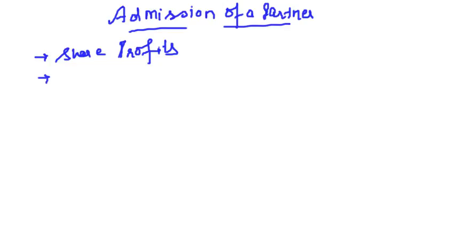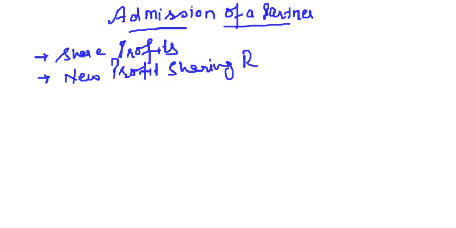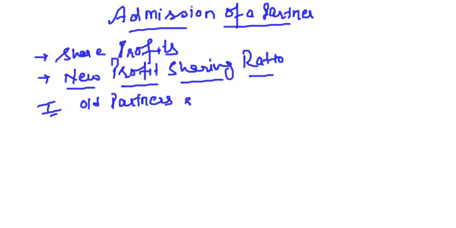Now in which ratio will you all be sharing profits? That is called the new profit sharing ratio. So that's what we were discussing, how to calculate this new profit sharing ratio. In that we discussed three cases. Case 1 was old partners share future profits in which ratio? In old ratio,